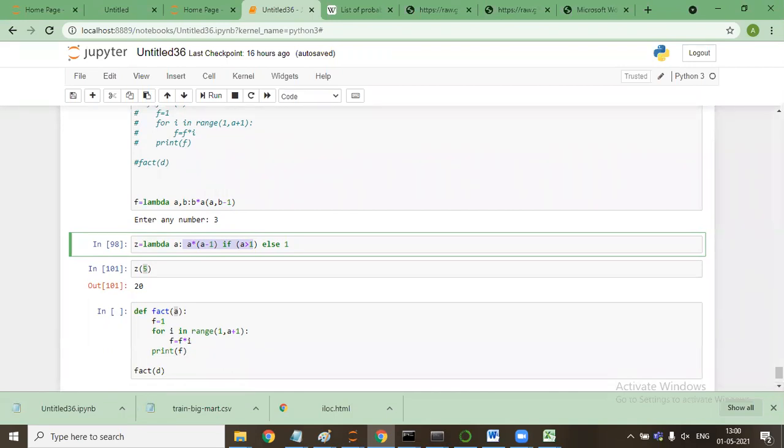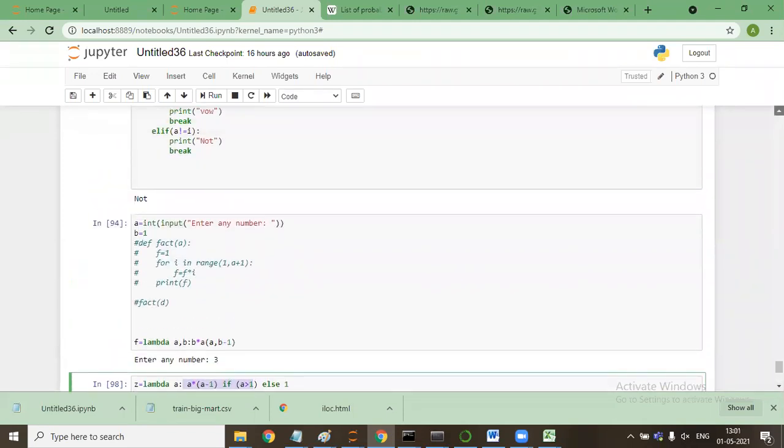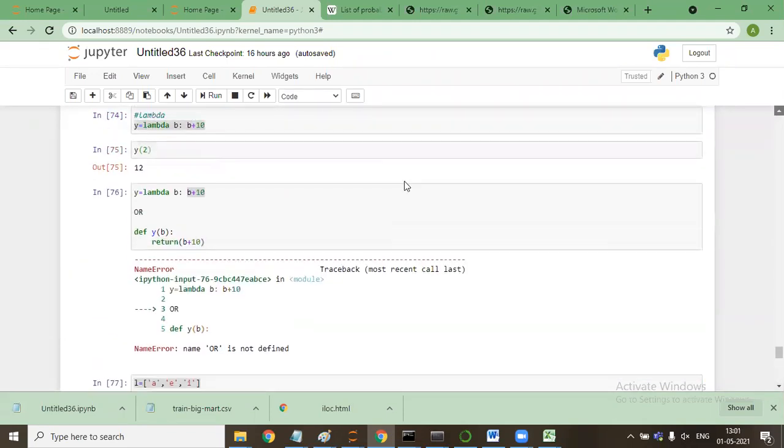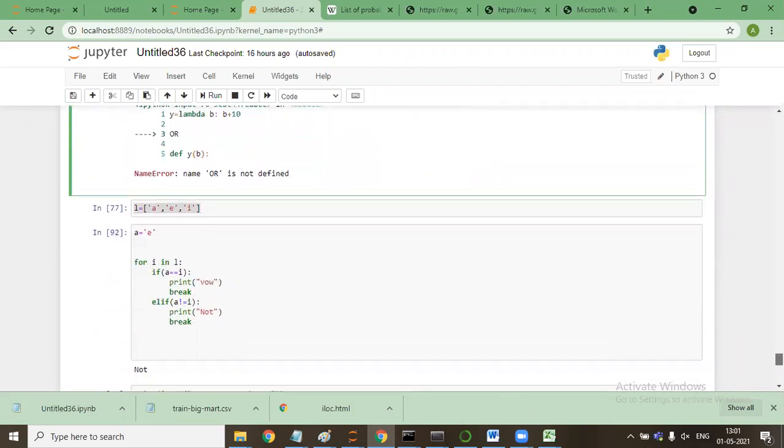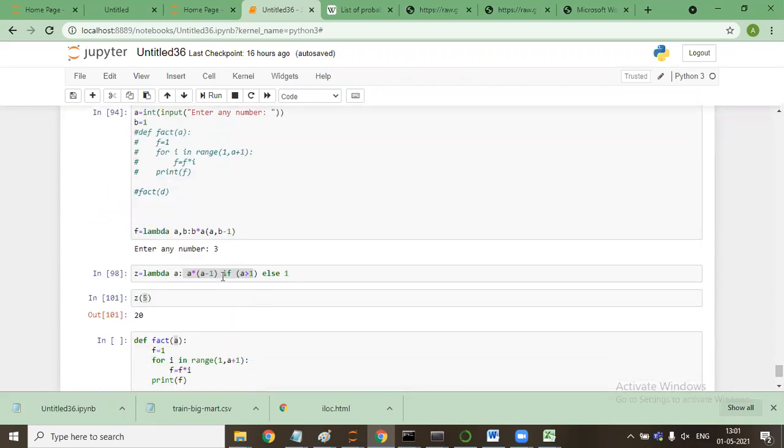Because till now we have already discussed the part where a simple lambda function is being made. This b will become the argument, and b plus 10 will become the body. But what will happen if it is a loop? If it happens in a loop, then first the looping condition will come, followed by if. That's the thing which I still need to explain to you guys. If the body is a loop, then we need to write it like this. I will explain how the loop will be treated in lambda and all other things.